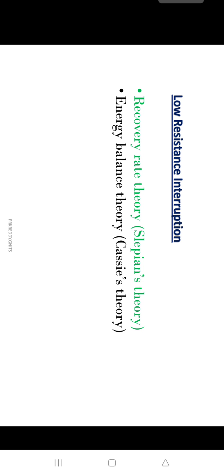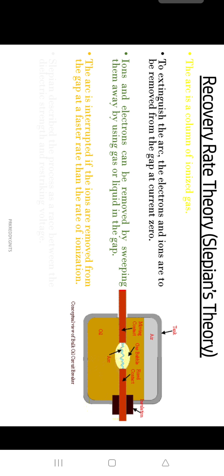The second is low resistance interruption, and in low resistance interruption we have two methods. First is the recovery rate theory, which we can also call Slepian's theory, and second is the energy balance theory, which we can also call Cassie's theory.